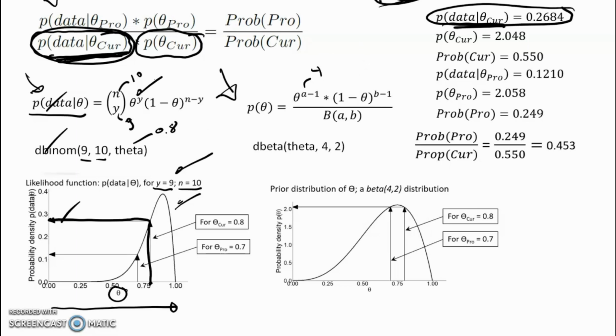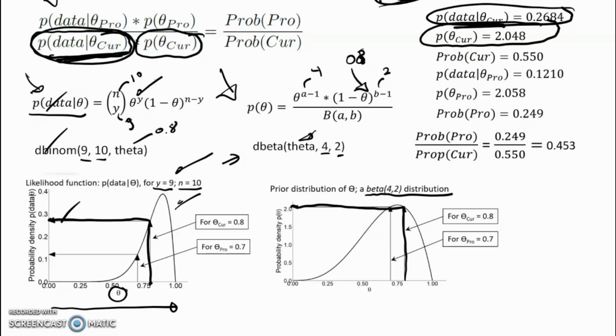We can put in 4 there, we can put in 2 there, we put in 0.8 there. Again, alternatively, we could either use the R formula, put in theta there, or this is just a beta 4-2 distribution shown here. And so for 0.8, comes across here, you get the prior probability associated with 0.8 is 2.048. So now we've got this thing and this thing.